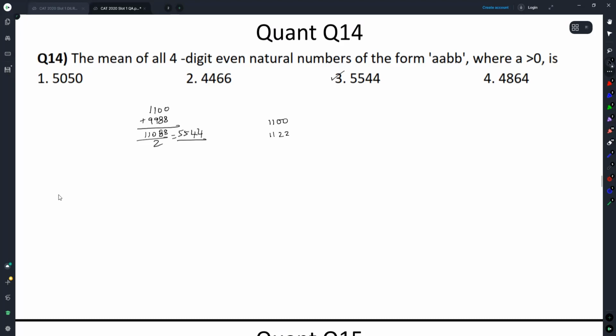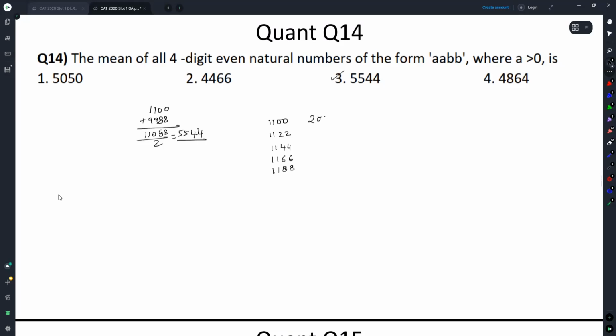the first such number is this, the second such number is this. These would be the first 5 numbers within the thousands range.